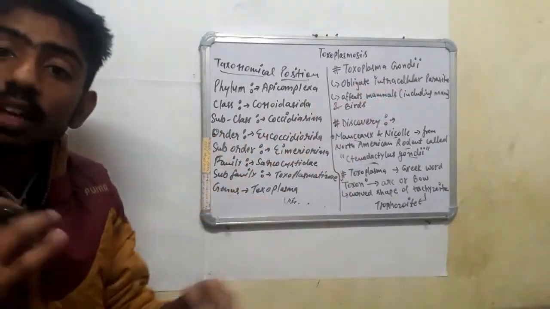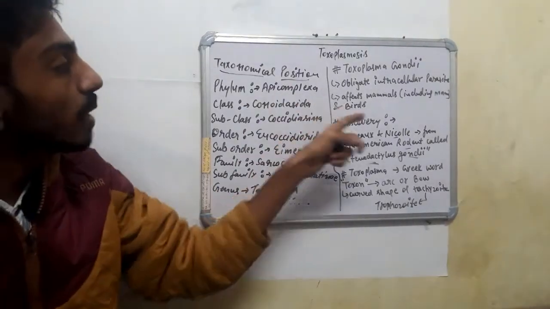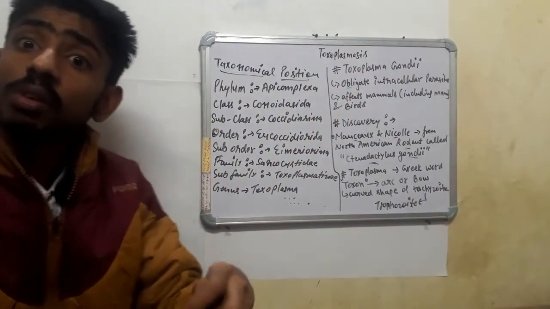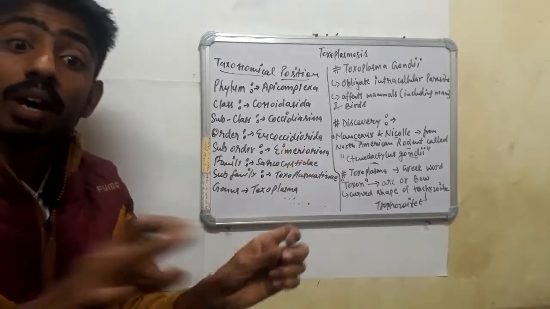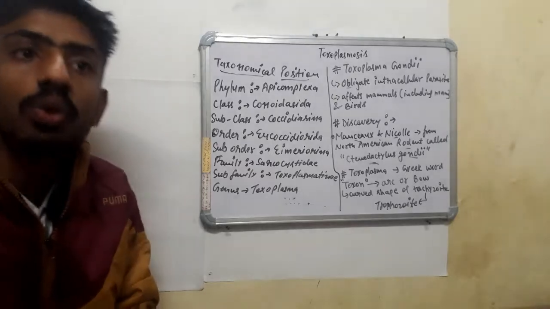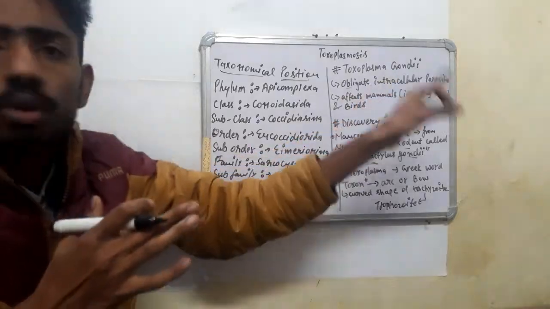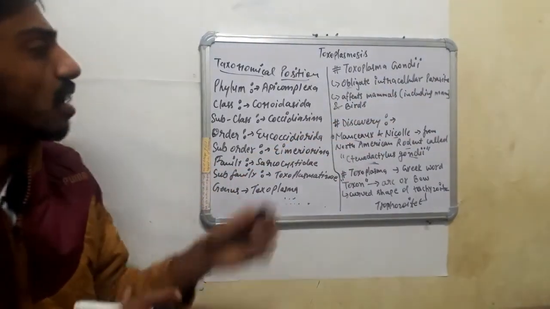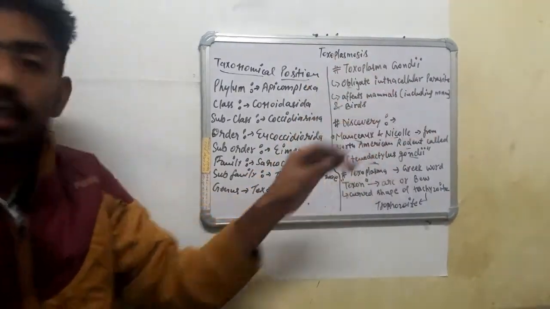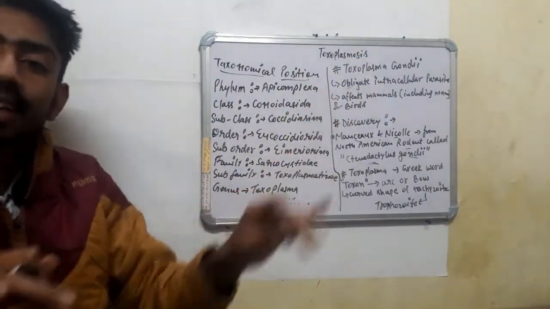This is also an intracellular parasite, obligate, which is totally dependent on the cell for its reproduction and its active form. Like a virus, it is an obligate intracellular parasite. Toxoplasma gondii affects mammals, including man, and birds. It infects mammals and birds.